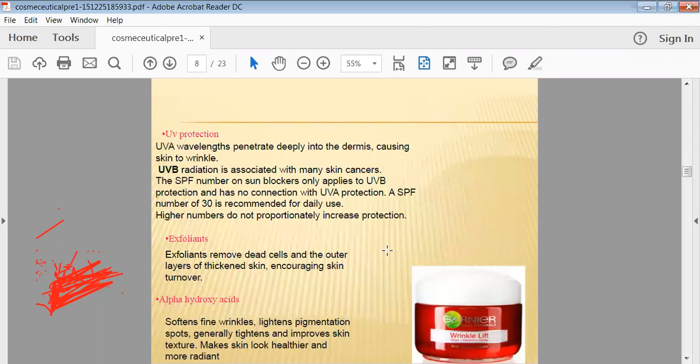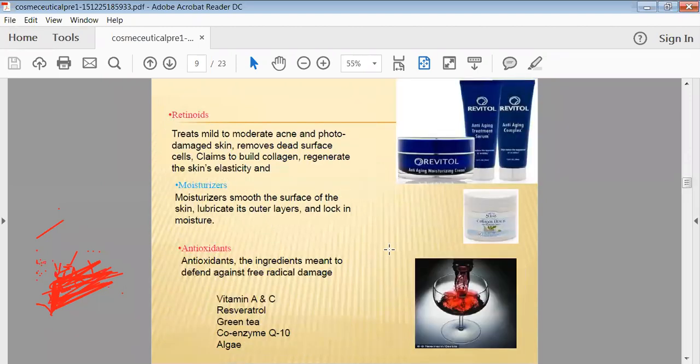Then this is another parameter, that is UV protection, exfoliants, alpha hydroxy acids, and their utilization. Retinoids are utilized for the treatment of mild to moderate acne. Moisturizers are added for imparting smoothness to your skin.